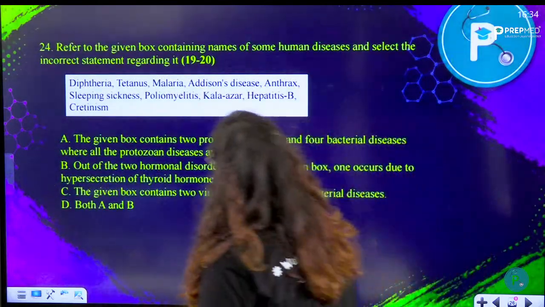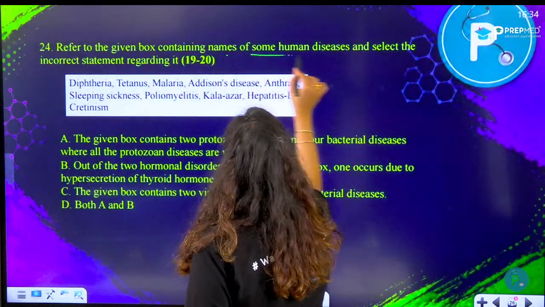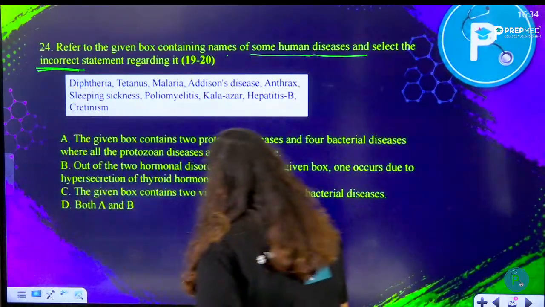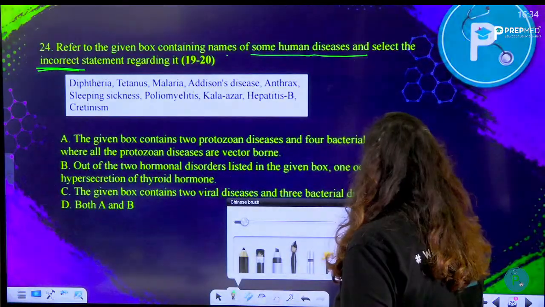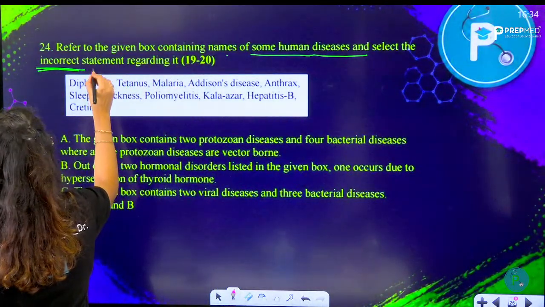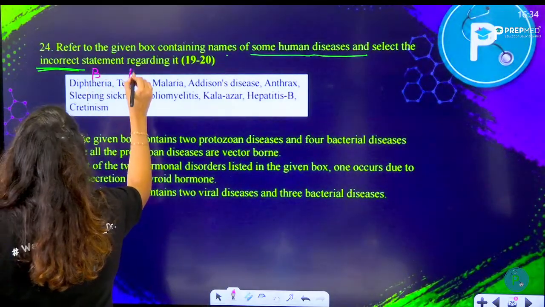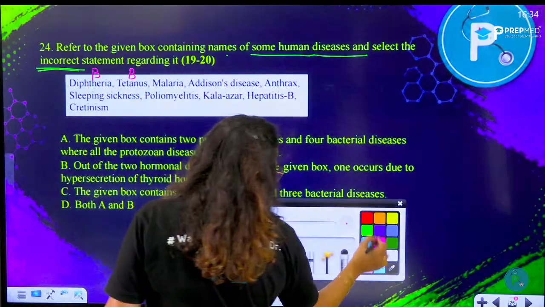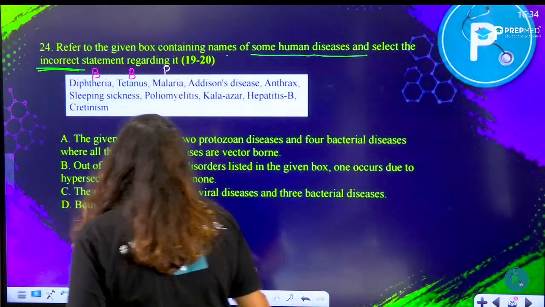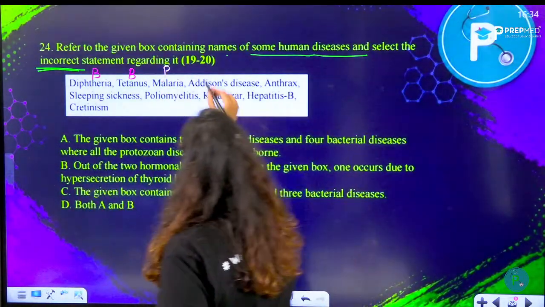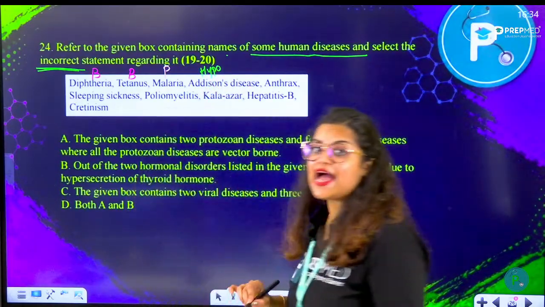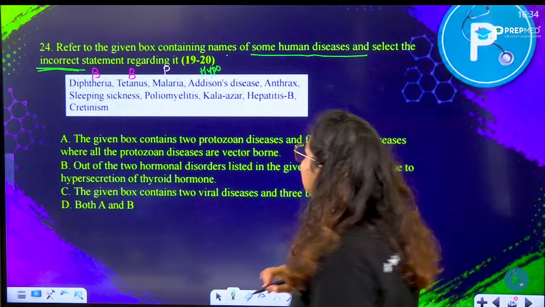Refer to the given box containing names of some human diseases and select the incorrect statement. So let's read it out here. Diphtheria is bacterial. Tetanus is bacterial. Malaria is caused by a protozoa. Addison's disease is due to hyposecretion of the adrenal cortex hormone, right?